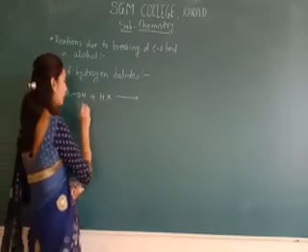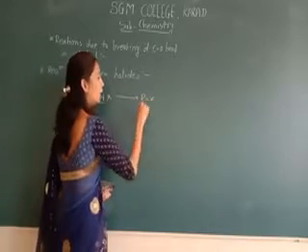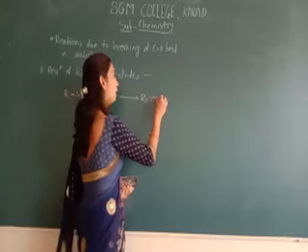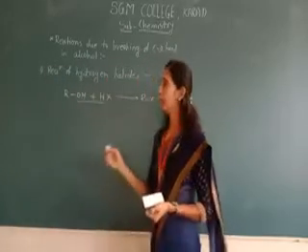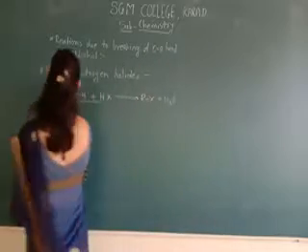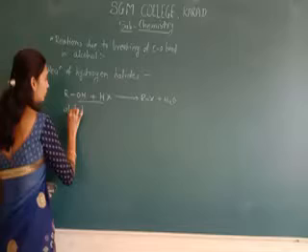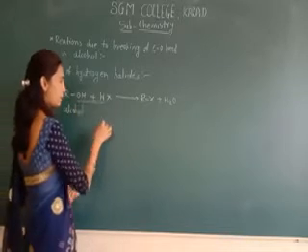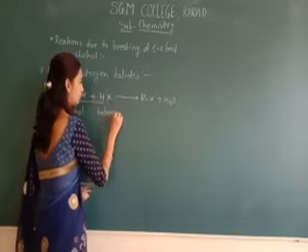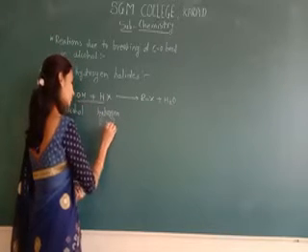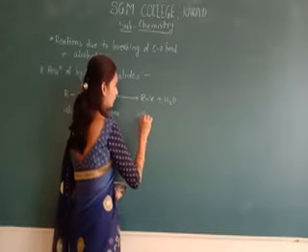The alkyl halide is obtained, and a water molecule is also released from this reaction. That alcohol, when it reacts with the hydrogen halide, forms the alkyl halide.